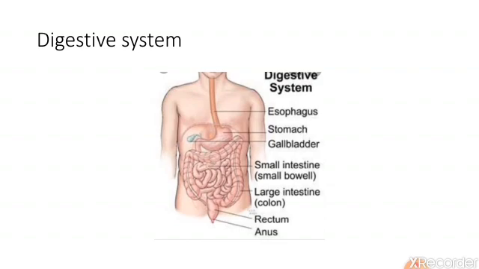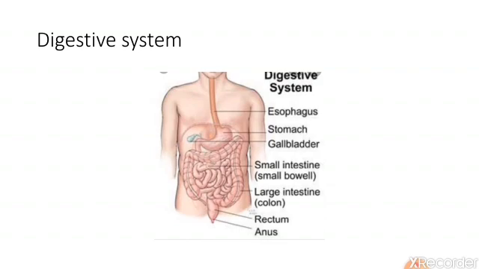The digestive system cannot transport this food or energy to each and every part. The other system helps here, and this system is called the circulatory system. The circulatory system transports the nutrients to various parts of our body.